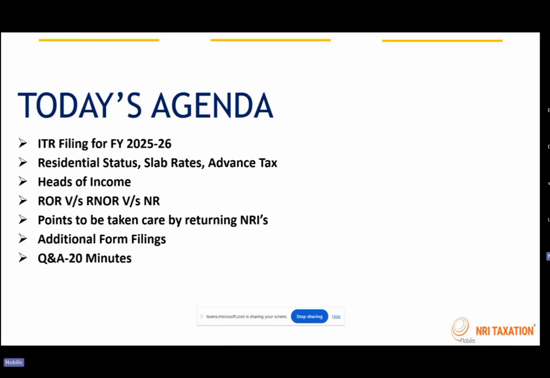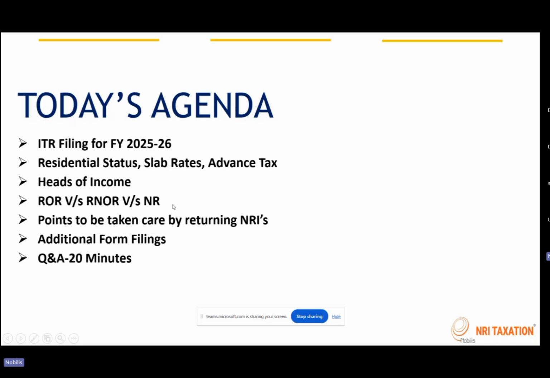In today's session, we'll first be discussing the ITR filing for the preceding financial year, that is 25-26. Then we'll look into the residential status, slab rates, and advance tax compliances to be taken care of by an individual, and the various heads of income.